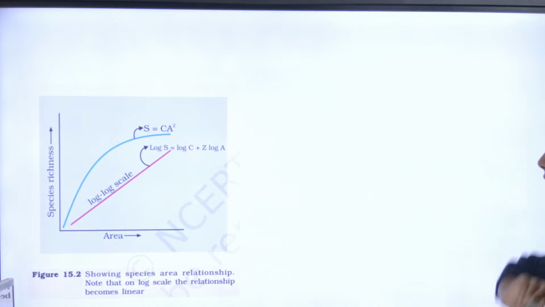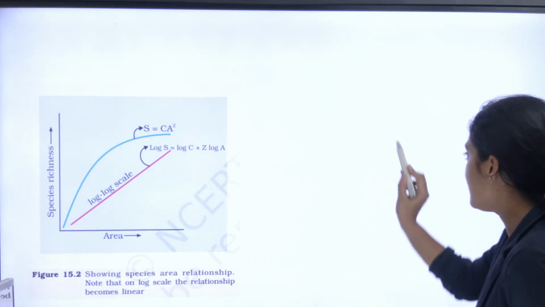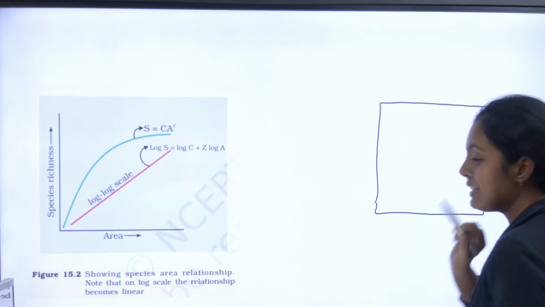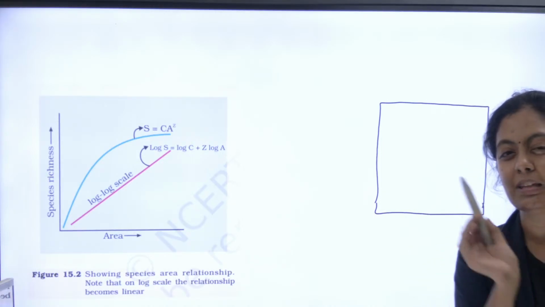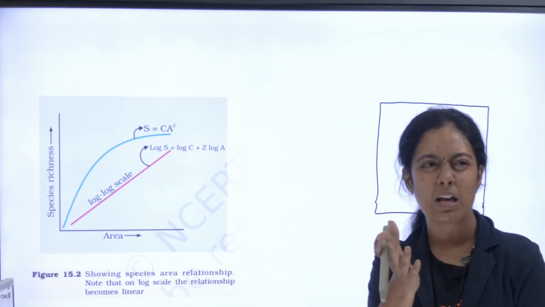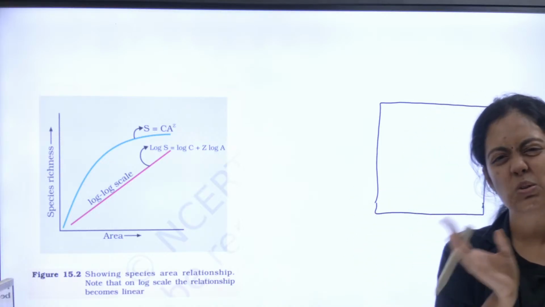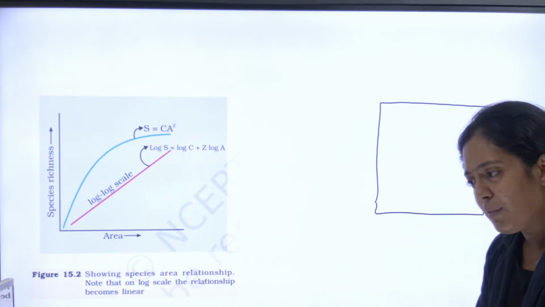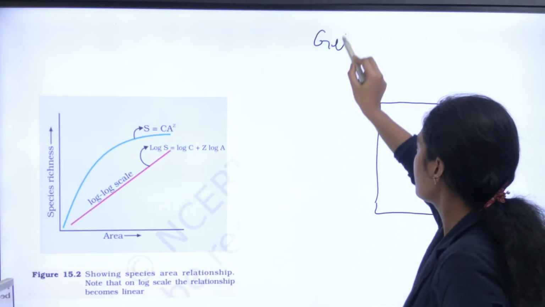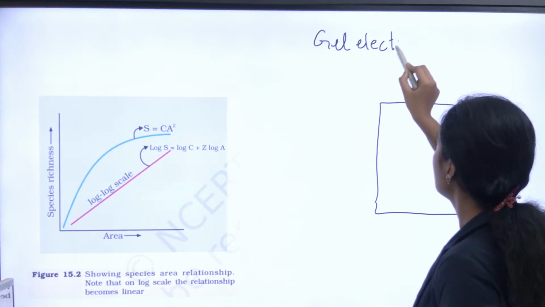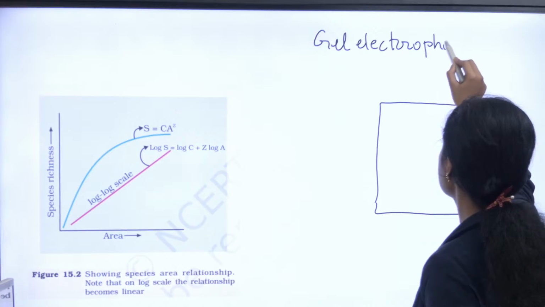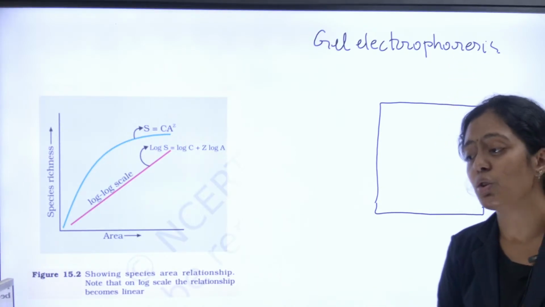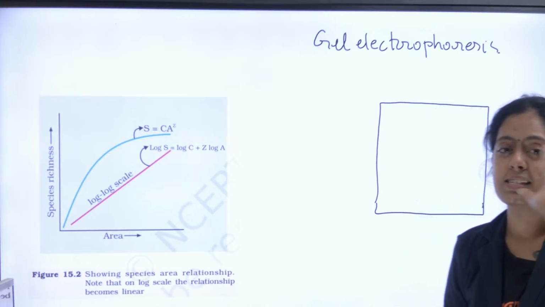Next is the gel electrophoresis diagram. So what is gel electrophoresis? I have put a short video about gel electrophoresis on my NEET Tamil channel. I think it will be around 12 minutes. You guys can go and check it out. In detail I've explained about gel electrophoresis. Gel electrophoresis is a separation method to separate DNA based on their size.